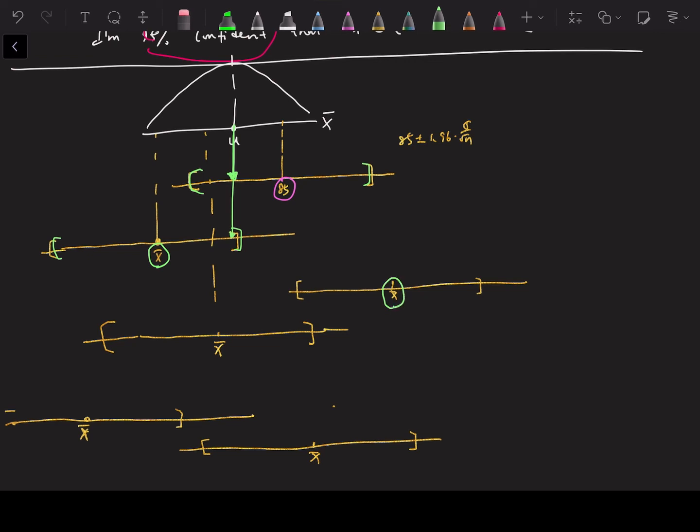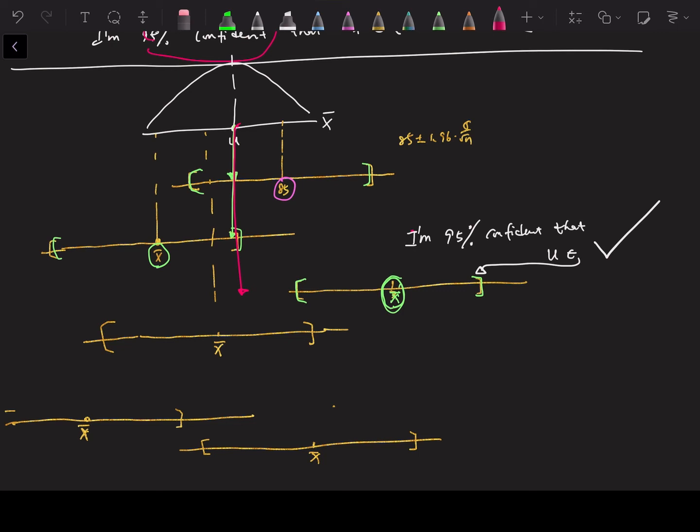If this is your sample, and this is your sample mean, based on the sample data this is the 95% confidence interval, but it turned out that the population mean falls outside of this interval. But you can still say I am 95% confident that the population mean mu is within this range. Nothing wrong with this statement. You can still say that. Why? Pause this video, think about it. Why can we still say I'm 95% confident that the population mean is within this range, even if it turned out that the population mean falls outside this range?